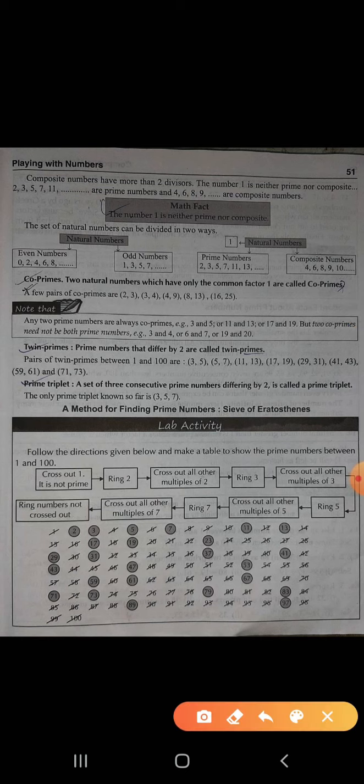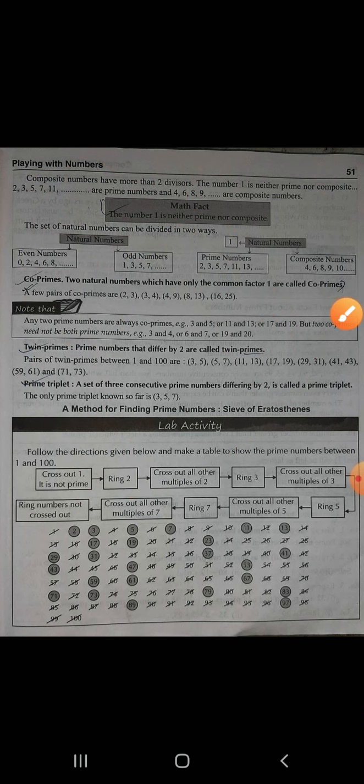They are given a few pairs of composite numbers. 2, 3: see here, the factors are 1, 2 and 1, 3. They have what? See the definition: numbers which have only the common factor 1 are called what? Co-primes. Okay, you can take other examples beyond that.